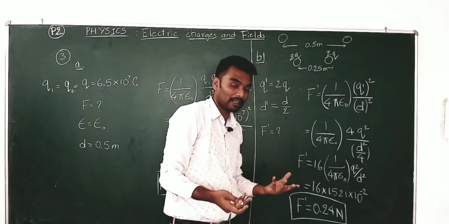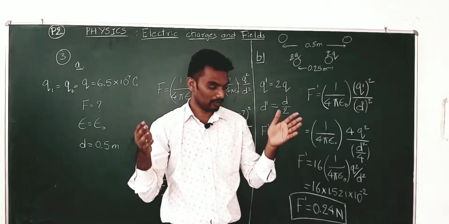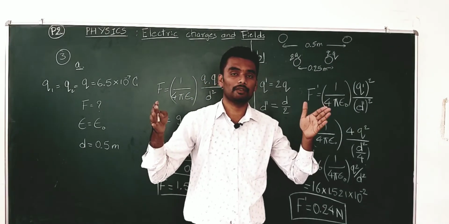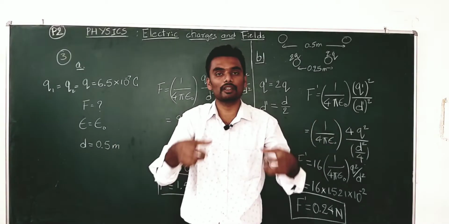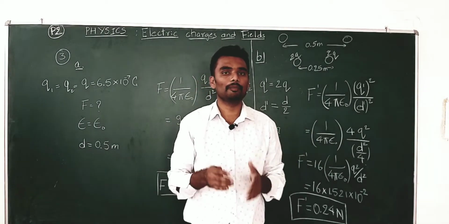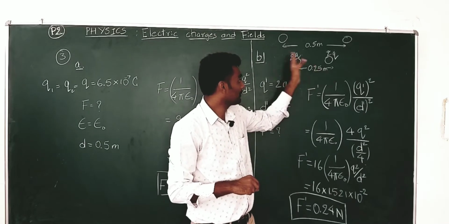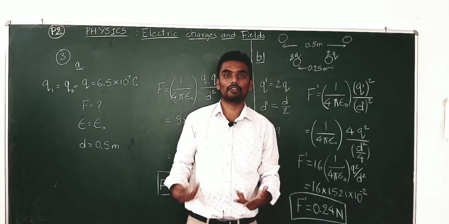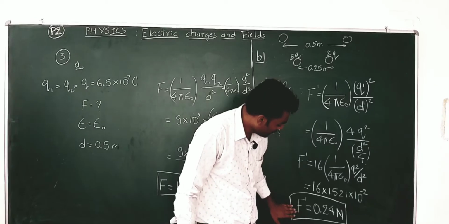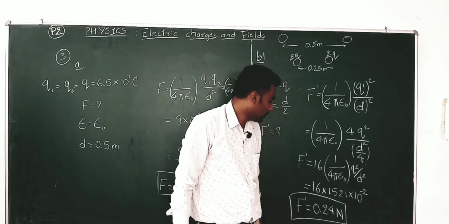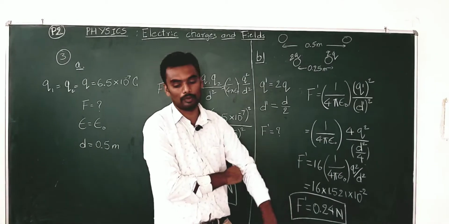Obviously, when the charges are doubled, the force of repulsion will increase, and again when the charges are brought closer, which means making the distance between them half the previous value, the repulsion still increases, right? And finally the repulsion that we get is 0.24 Newton for the second part of the problem.